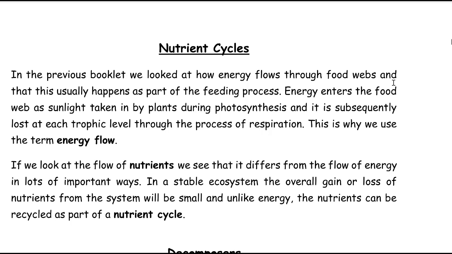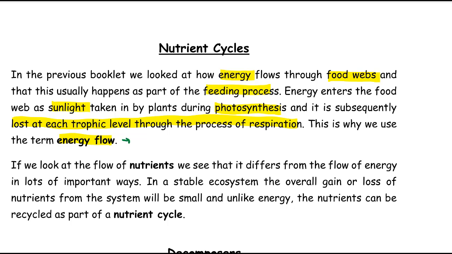Now, in the previous topic, we were talking about energy flow, which was basically how energy flows through a food chain and food web as part of the feeding process. We always said that every food chain starts with sunlight. The plants take in the sunlight and use it during photosynthesis and produce food for the consumers. But we also said that energy was lost at each trophic level through the process of respiration, and we use the term energy flow.